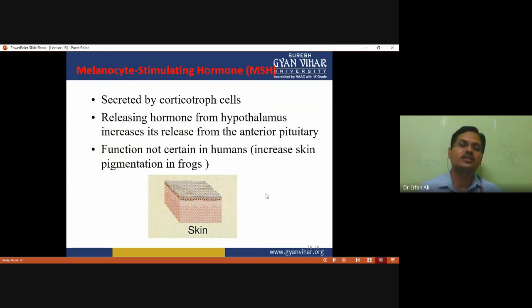So ultimately the secretion of the anterior and posterior pituitary is controlled by the hypothalamus. The function of melanocyte stimulating hormone is not certain in humans, but in the frog it increases skin pigmentation.